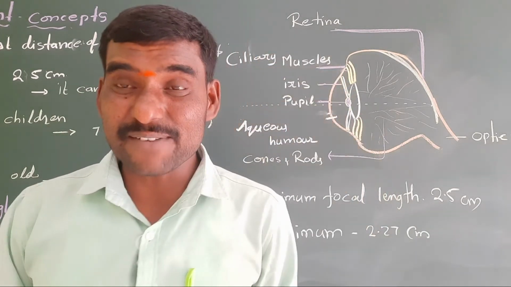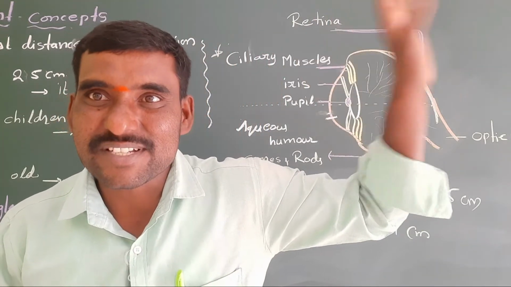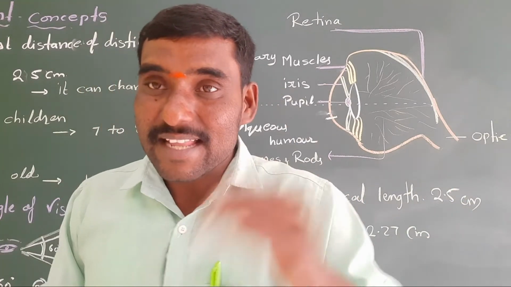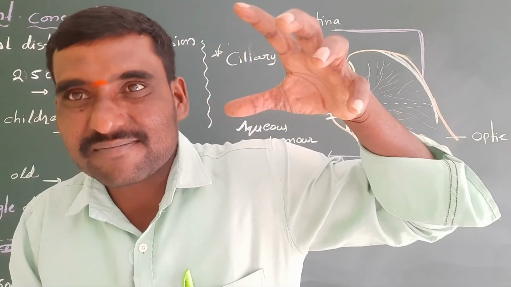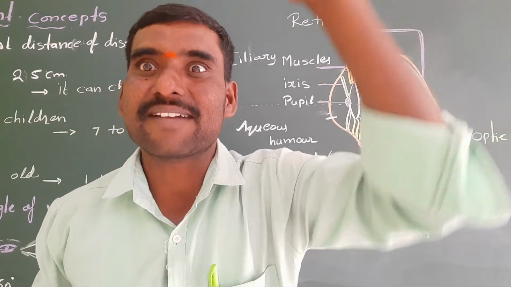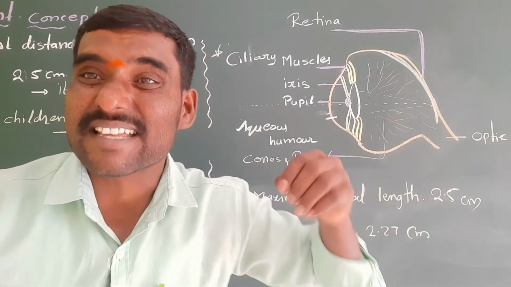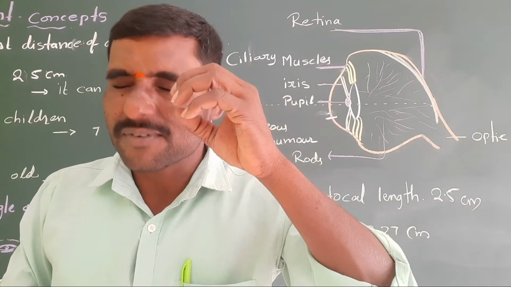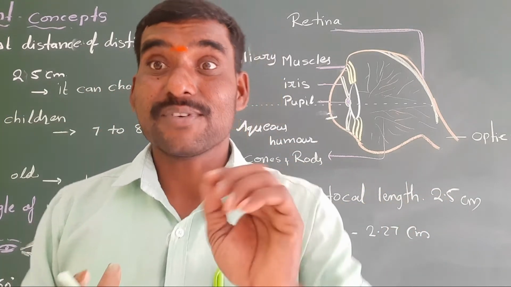So at midnight, if you get up and switch on the tube light, you are not able to open your eyes easily, because at night the pupil size has increased more because of dim, total dark. When you switch on, bright light enters the eye, so the retina can get some strain. That's why our eye closes like this. After some time it is okay. So it is very, very important.